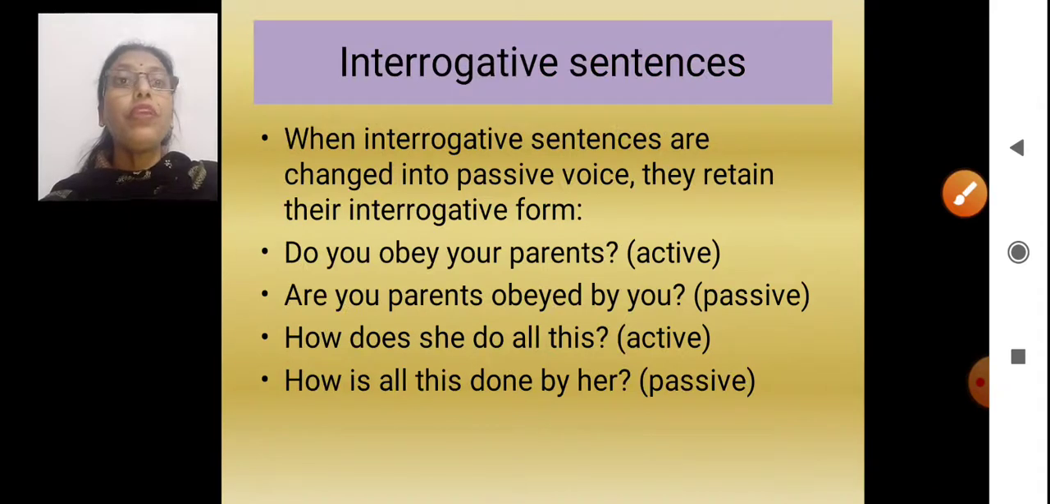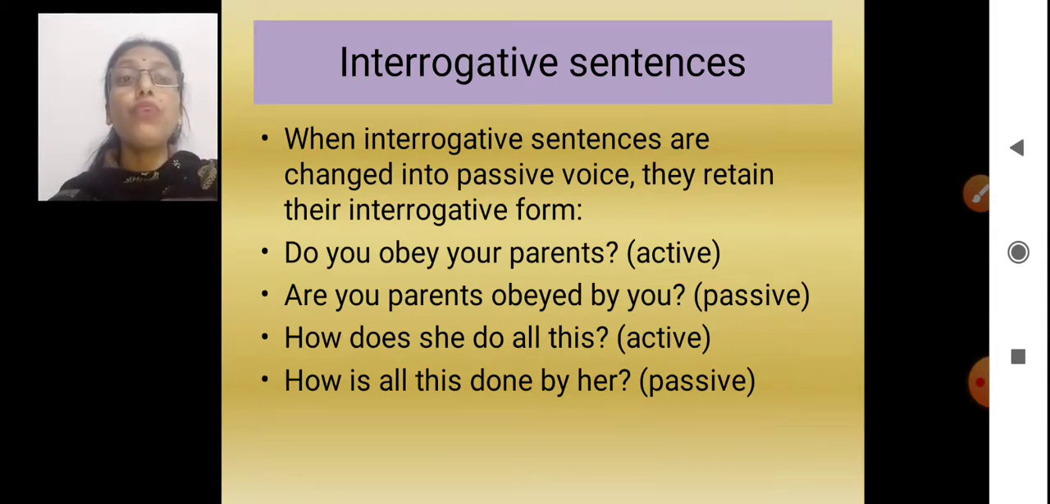Yes. Interrogative sentences are the ones where, in the active voice and in the passive voice, the changes will be for the verb. But in both cases it will start with the interrogative word. It will remain in a question form only, be it active or be it passive voice.